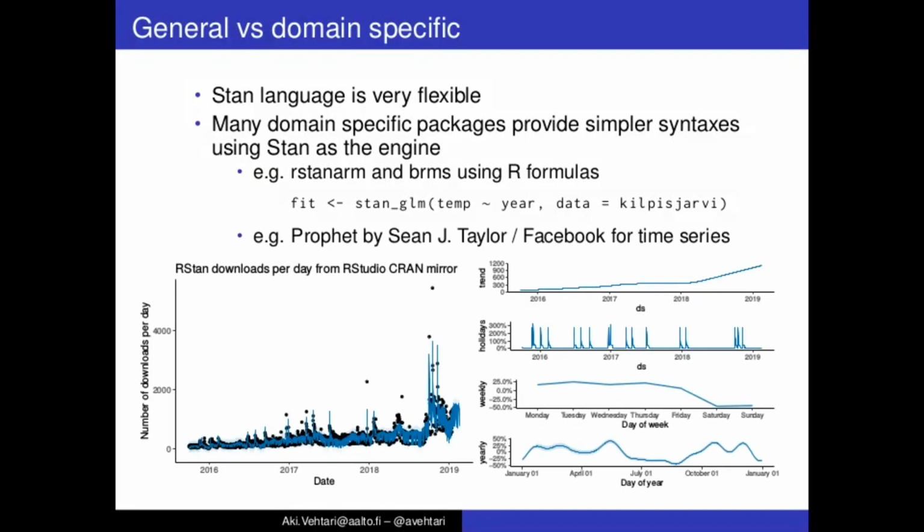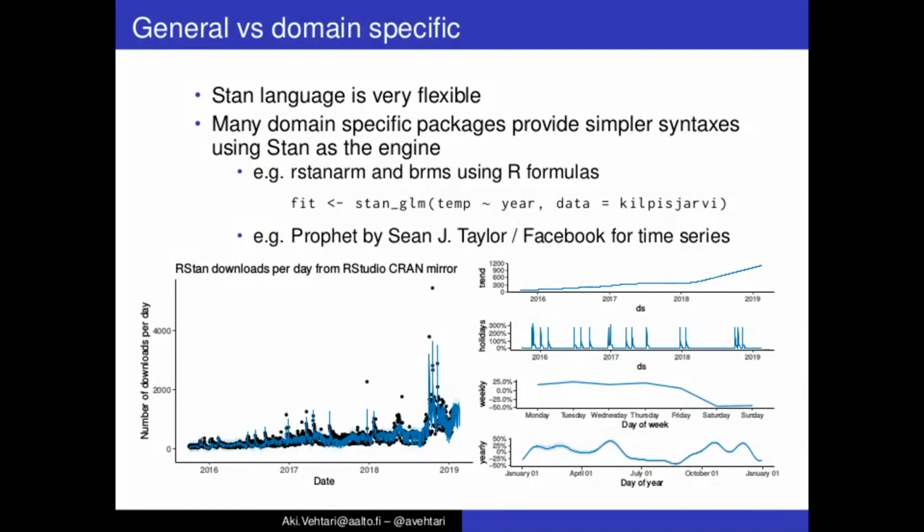There are also packages within Stan's ecosystem. These, RStanARM and brms, are the most downloaded packages, and the third most downloaded package built on top of Stan is Prophet by Sean Taylor while he was working at Facebook, for time series.